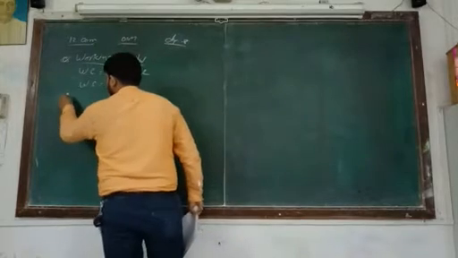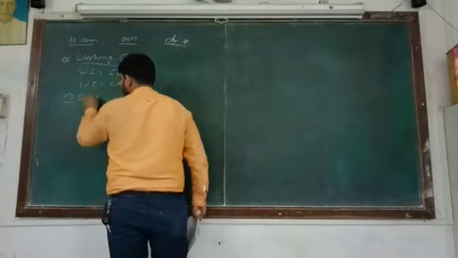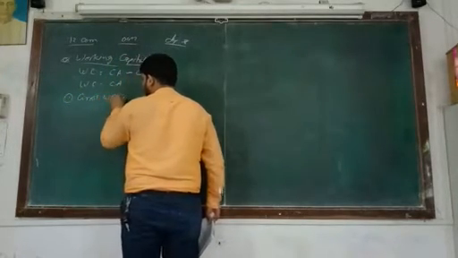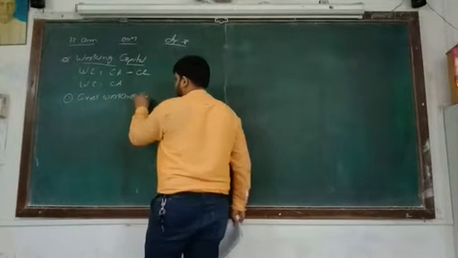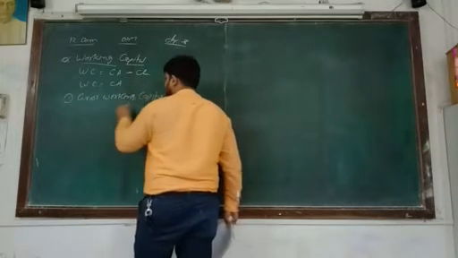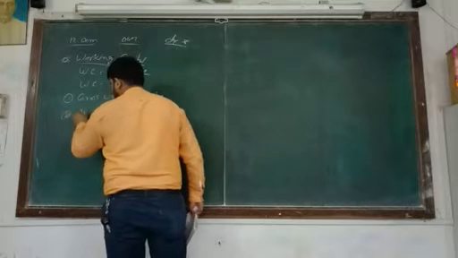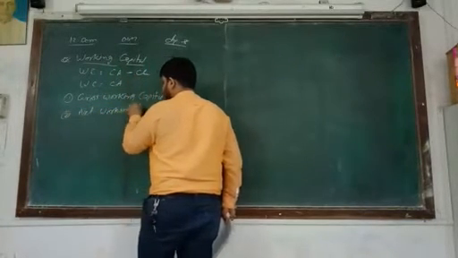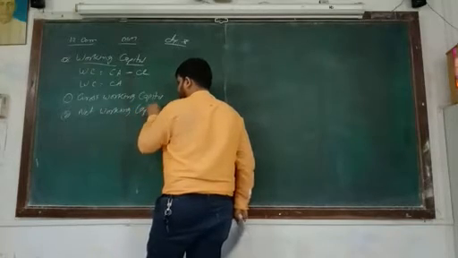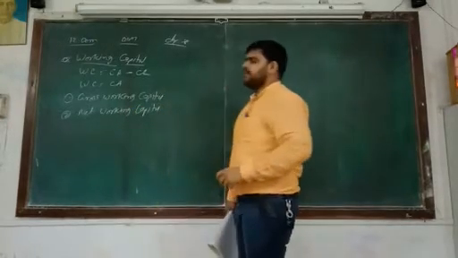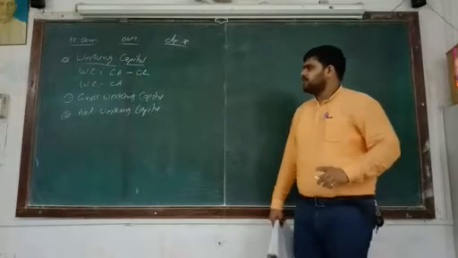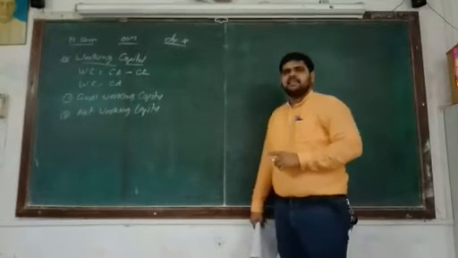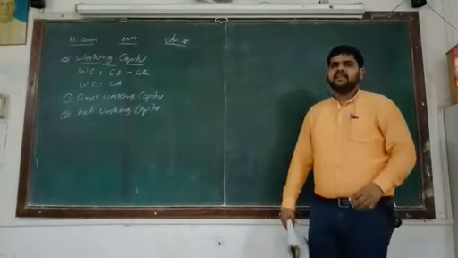Number one, gross working capital, and second one, net working capital. So two types of working capital are there. First one is gross working capital, and second one is net working capital.